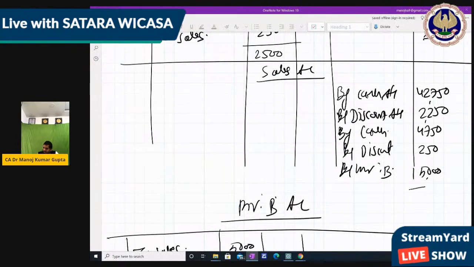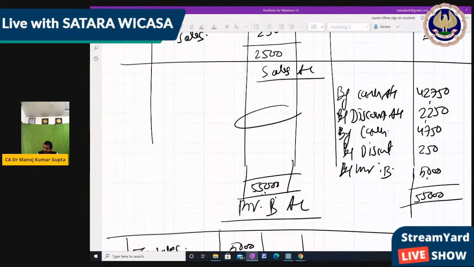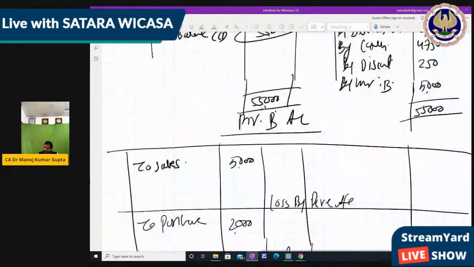So now close the sales account. How much balance is there in the sales account? 42,750 plus 2,250 plus 4,750 plus 250 plus 5,000 is 55,000, to balance carry down 55,000.